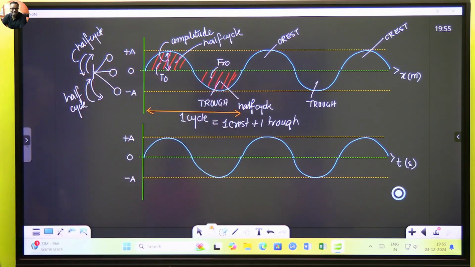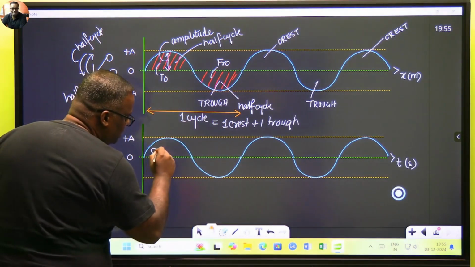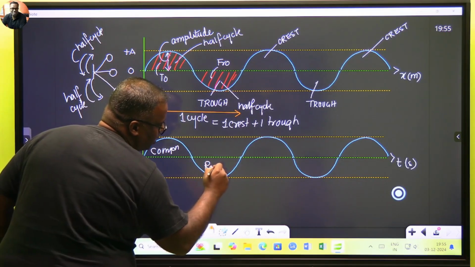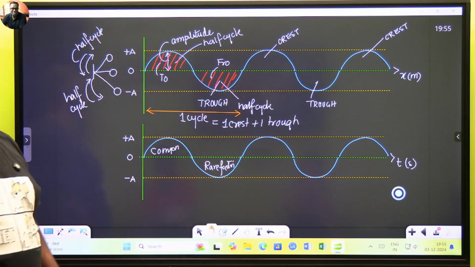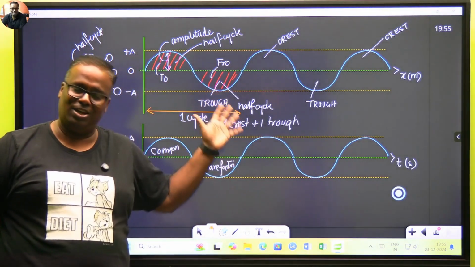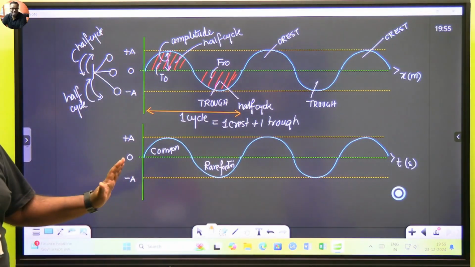This is for a transverse wave. In longitudinal, this represents compression and this represents rarefaction. It can be like that too, because a wave is not limited to only a transverse wave. It can also represent a longitudinal wave. Have we understood? Clear? Any doubt? Very good.